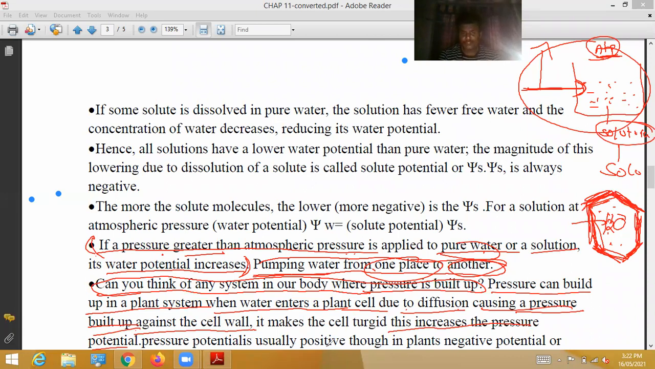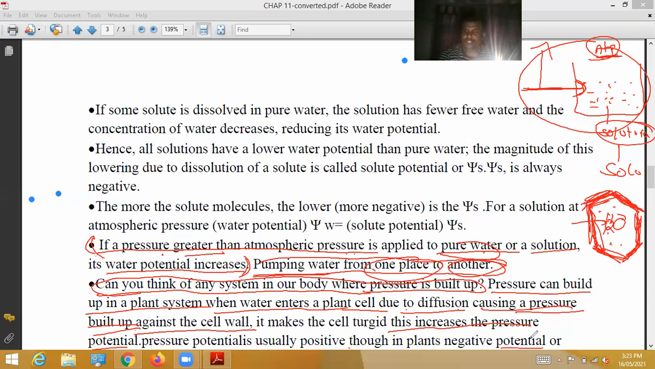So pressure potential is usually positive, though in plants negative potential or tension in the water column in the xylem. It plays a major role in water transport of a system. See this point, pressure potential. So when the cell becomes turgid, in that particular cell, a kind of pressure is rising. That is called pressure potential.